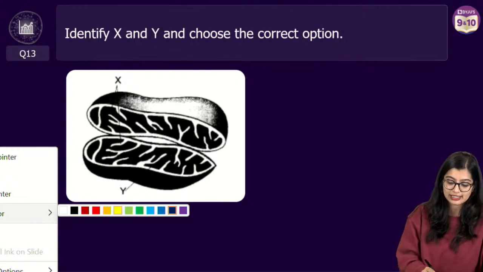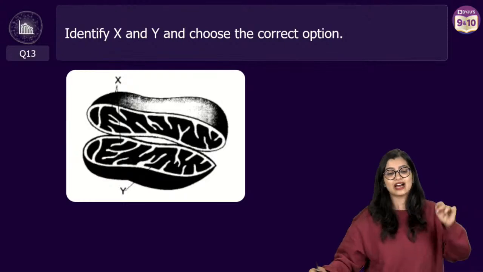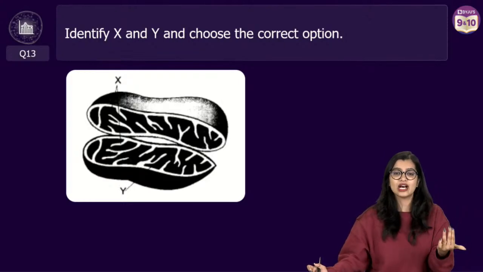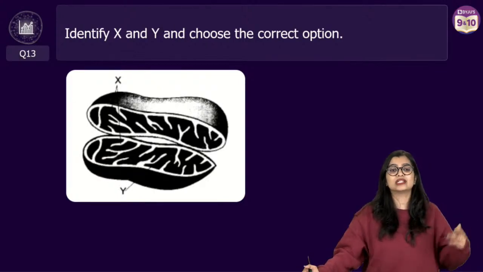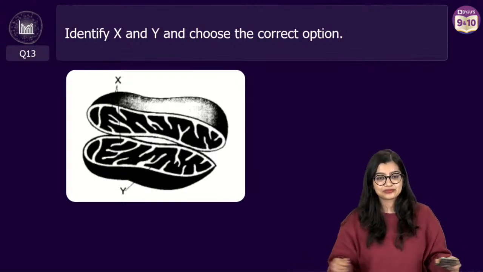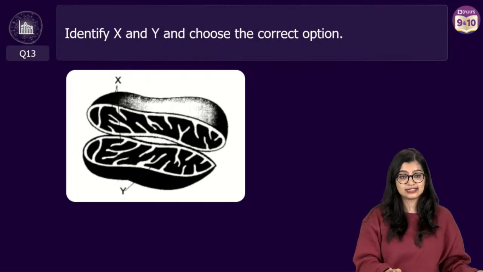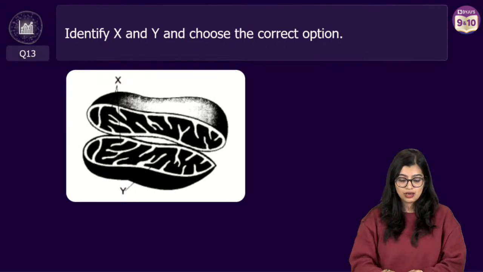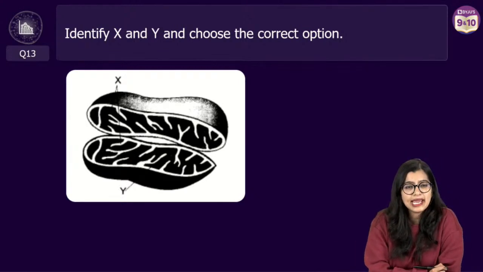Now we have a very, very interesting question here. Identify X and Y and then choose the correct answer. First and foremost, can you tell me which cell organelle this is? Take a minute and tell me which cell organelle you are able to see right here. Golgi body, mitochondria, plastid. Okay. Mitochondria has suddenly taken the lead. All right. Golgi.